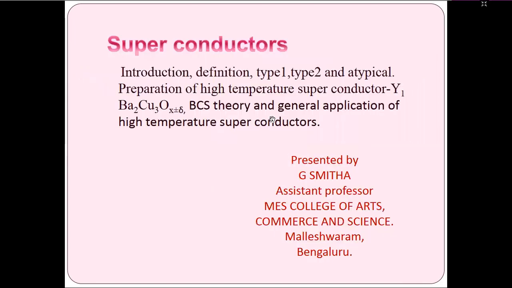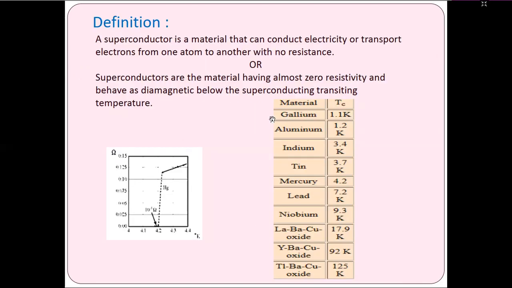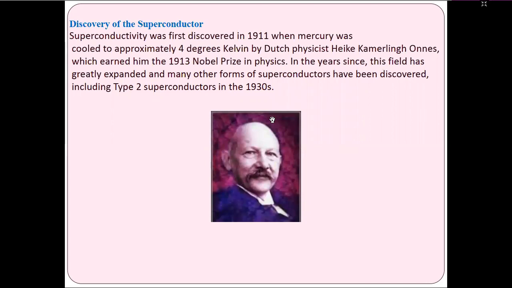Similarly, the discovery of superconductivity. Superconductivity was first discovered in 1911, when mercury was cooled to approximately 4 degrees Kelvin by the Dutch physicist Heike Kamerlingh-Onnes, which earned him the 1913 Nobel Prize. It was expanded, and many other forms of superconductor have been discovered, including type 2 superconductors in the 1930s.